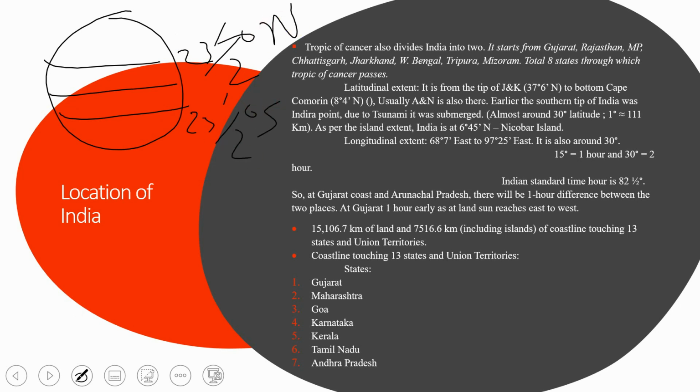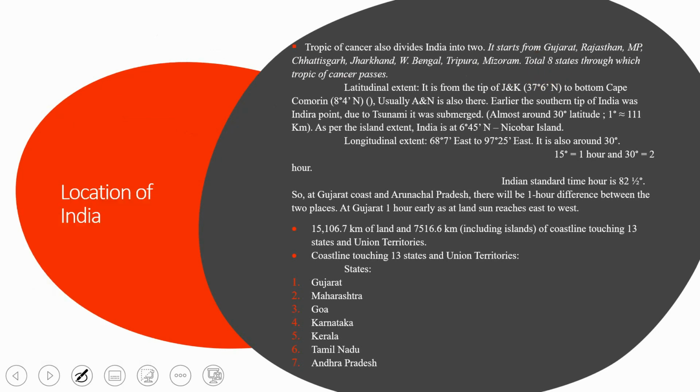And this is your north, and this is your 0 degree equator. So India is above the equator line, and here is India. The states that pass through this Tropic of Cancer line are 8 states: Gujarat, Rajasthan, MP, Chhattisgarh, Jharkhand, West Bengal, Tripura, and Mizoram. It is an important point to remember for your exam. These are the 8 states through which the Tropic of Cancer passes.